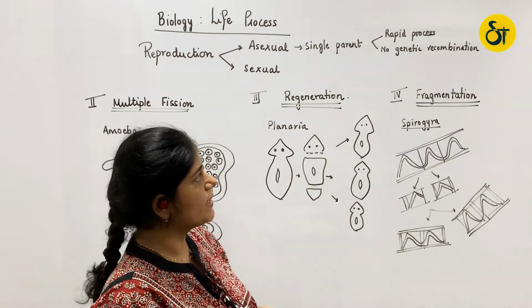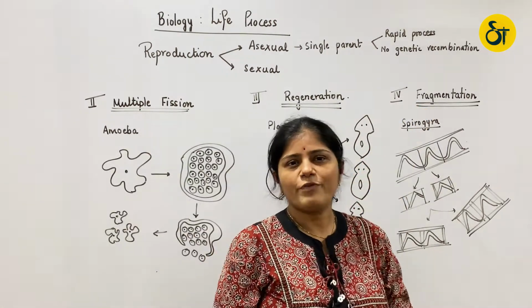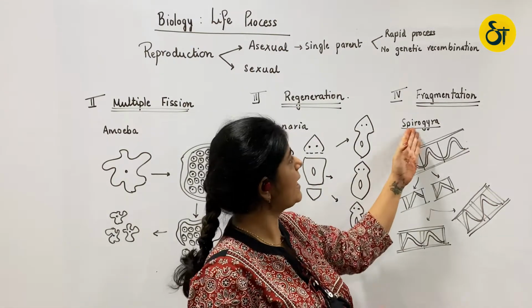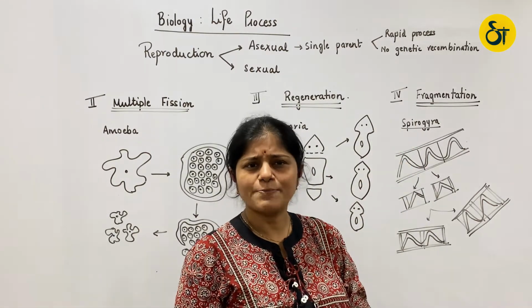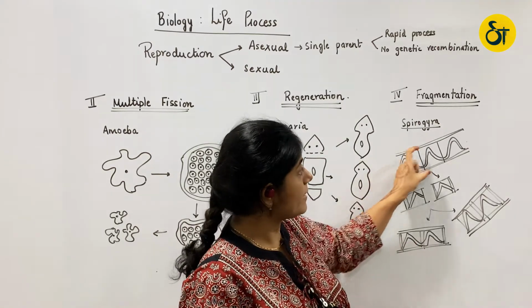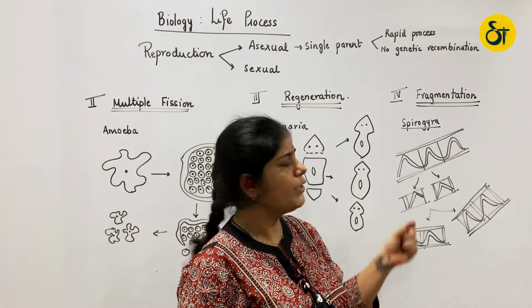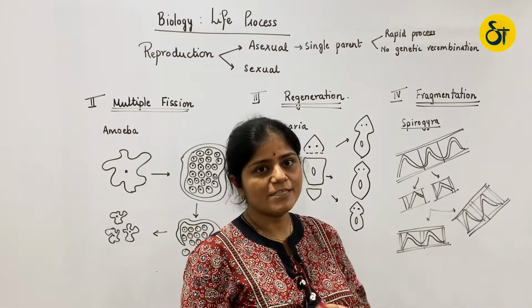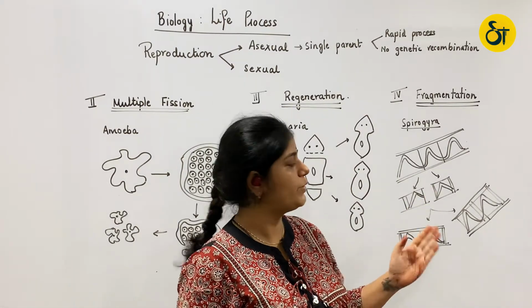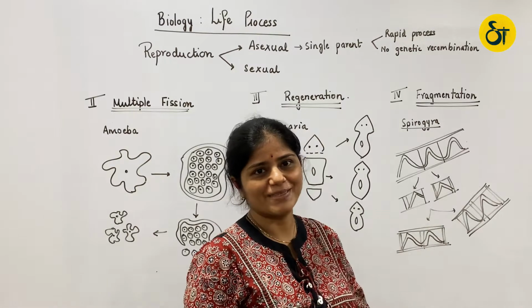The next one is fragmentation. During favorable condition, filamentous organisms like Spirogyra and sponges like Sycon have the ability to break their filament into various fragments. These fragments then take the nourishment and then develop into independent organisms.